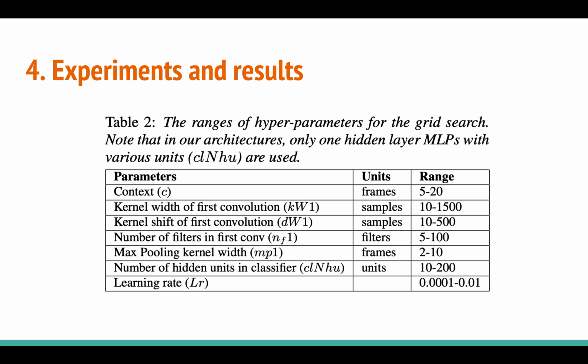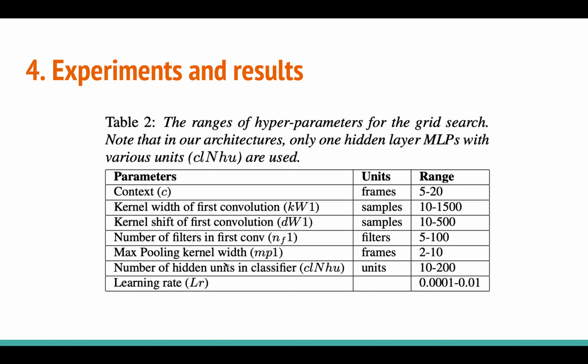There are a lot of hyperparameters, for example the number of convolution layers, the width of kernels in each convolution layer, the number of hidden layers, and the number of context frames also. There are many hyperparameters you need to tune before you get an optimal configuration of the network. So for that they are just using grid search, where each parameter has a range over which it can vary.